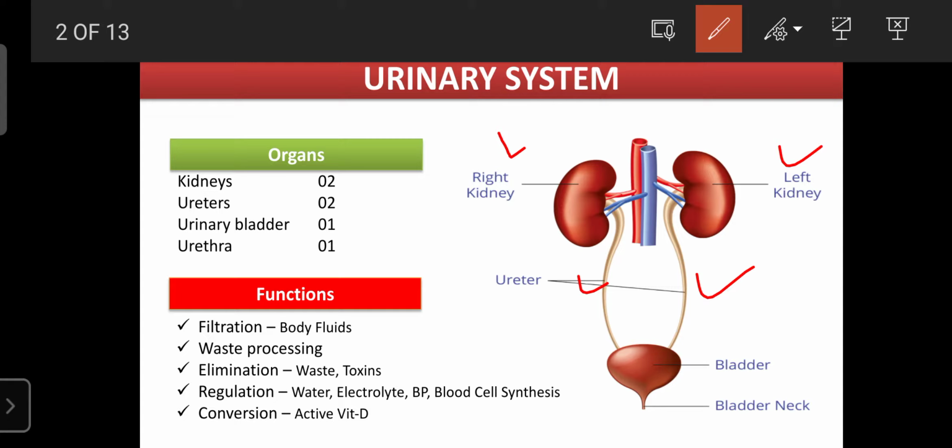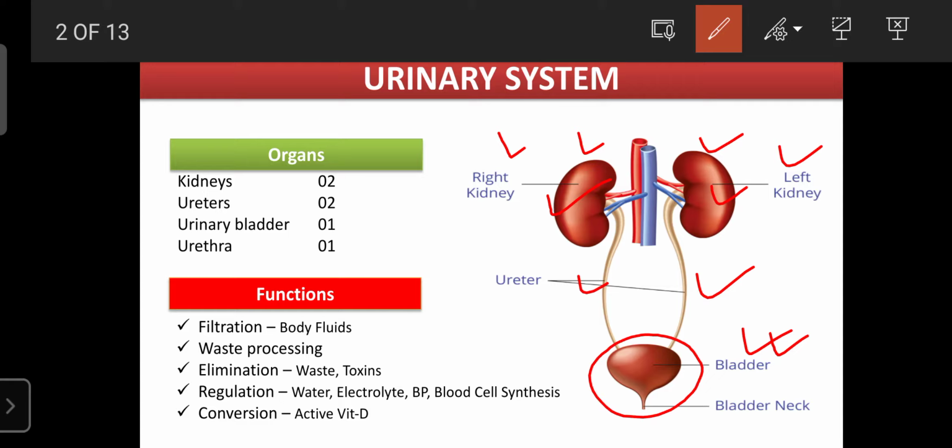The urinary bladder is one in number. The bladder acts as the store for the urine. The urine formed in the kidney is interconnected to the bladder with the help of channels, which are known as the ureters. The ureter's function is only to supply the urine formed in the kidney and deposit it to the bladder. And here the bladder acts as a store for the urine.